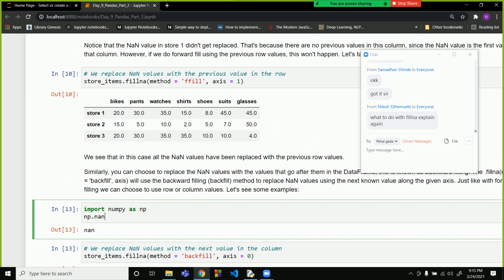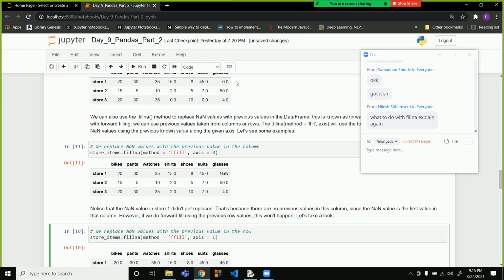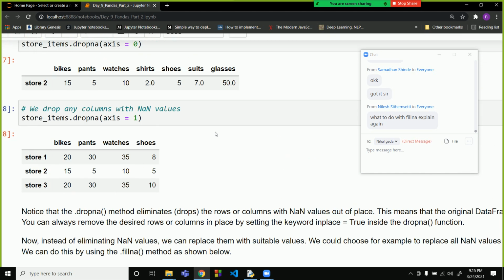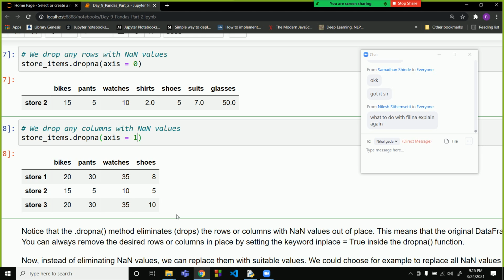Fillna is used to fill the NaN values. See, over here what we did, we used dropna. If we write axis equal to 0, all the rows that have NaN values will be dropped. If we write axis equal to 1, all the columns that have NaN values will be removed. When you are dropping columns, you are losing information.